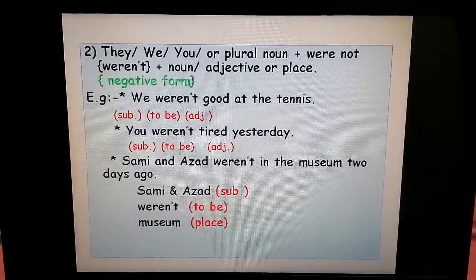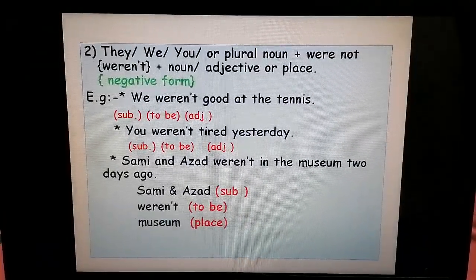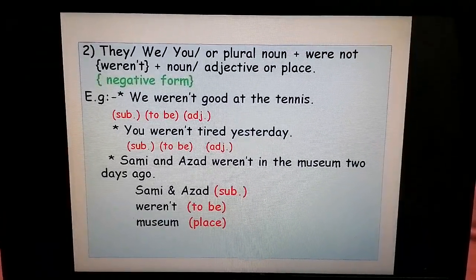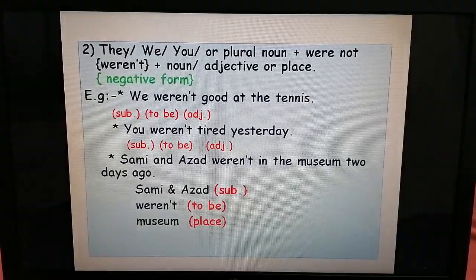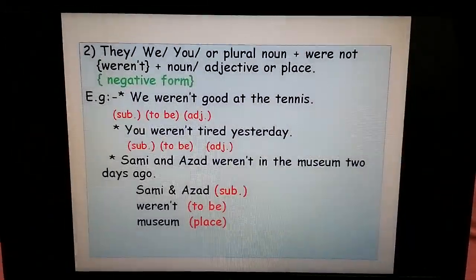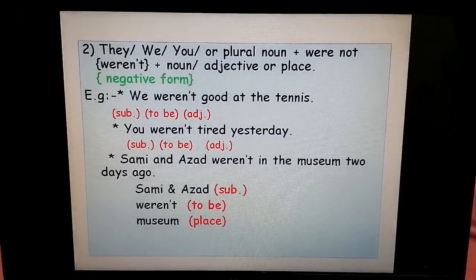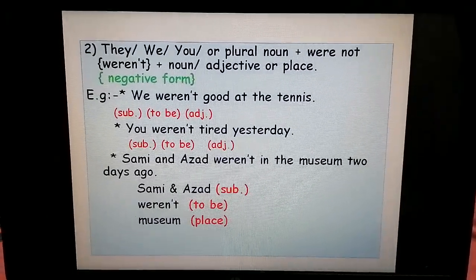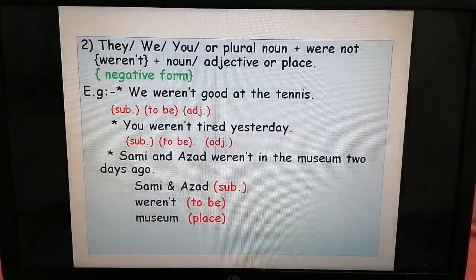Last one, Sami and Azad were not or weren't in the museum 2 days ago. Sami and Azad is a subject, were not is a verb to be, museum is a place, and 2 days ago is a time expression.